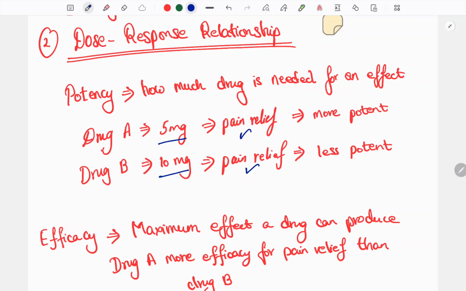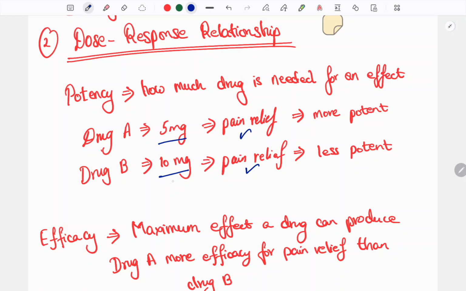For the same effect, two drugs are administered, but one is 5 mg and the other 10 mg. Drug A requires only 5 mg, drug B requires 10 mg, so drug A is more potent than drug B.